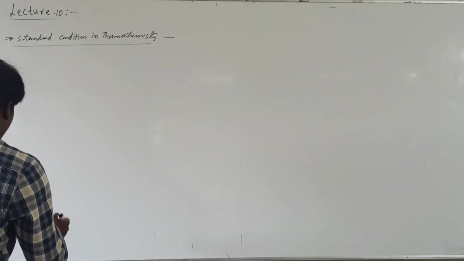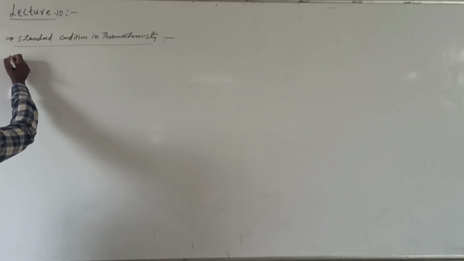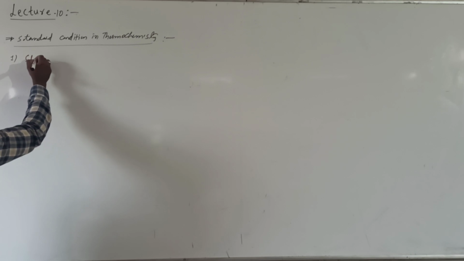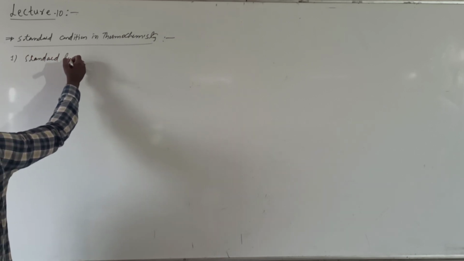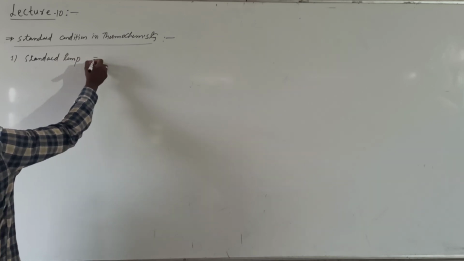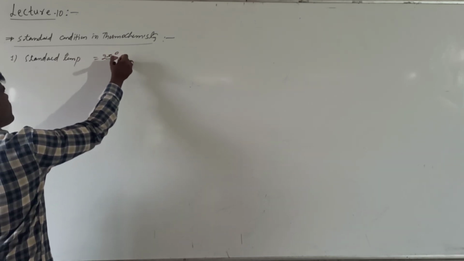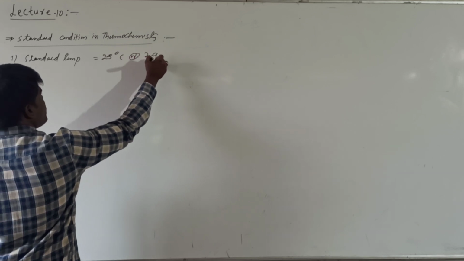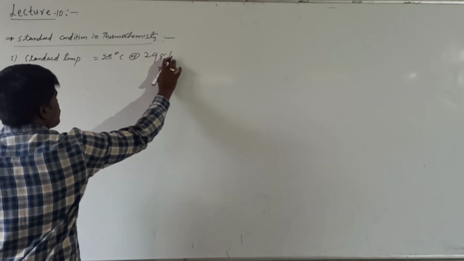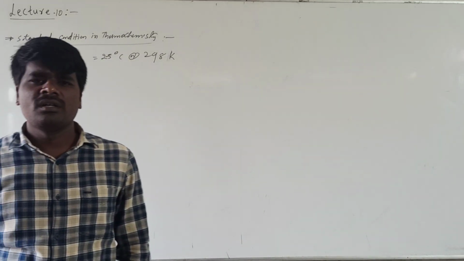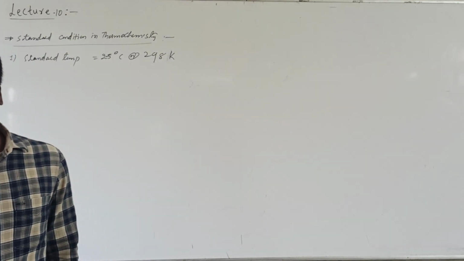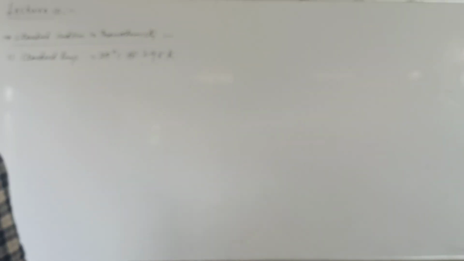First thing is standard temperature. Standard temperature means 25 degrees Celsius or 298 Kelvin. The temperature of 25 degrees Celsius or 298 Kelvin is considered as standard temperature.